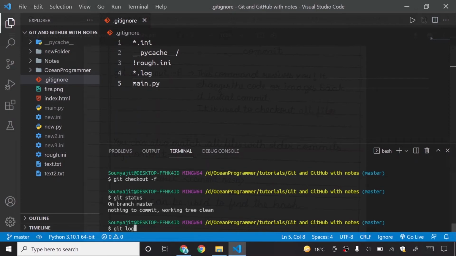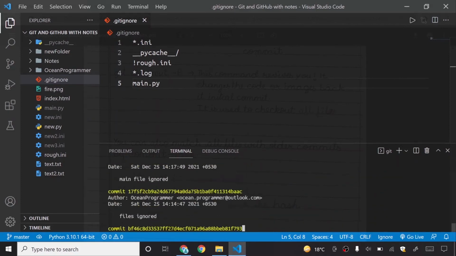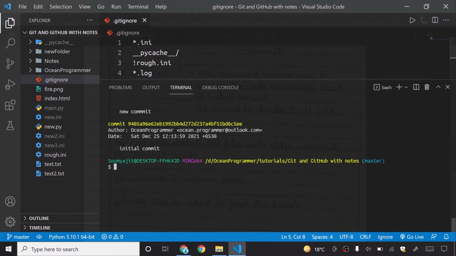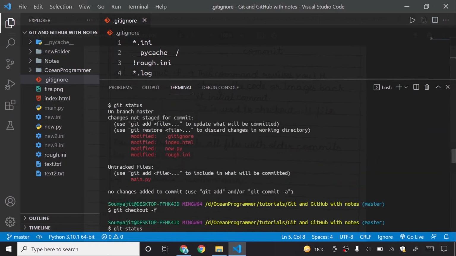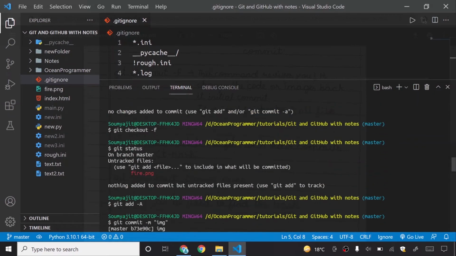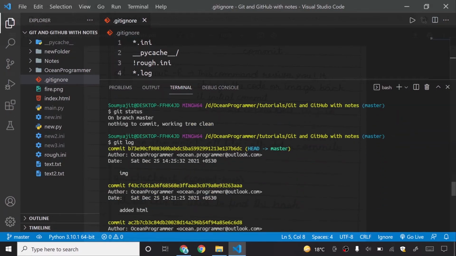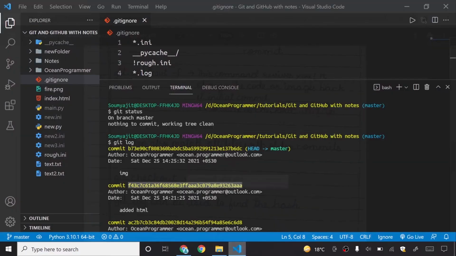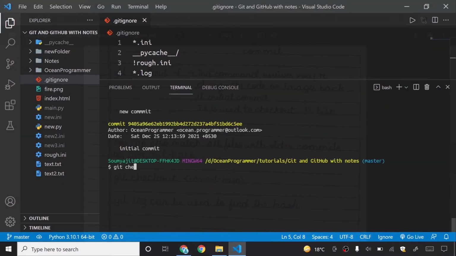If I show you what commit hashes are, these are commit hashes. So I will show you my latest commit. Where is my latest commit? This is img, that is the latest commit. So I can even roll back to added HTML. I will simply copy this commit hash with Control plus C, and then I will git checkout with the commit hash, git checkout, and then right click in order to paste this.